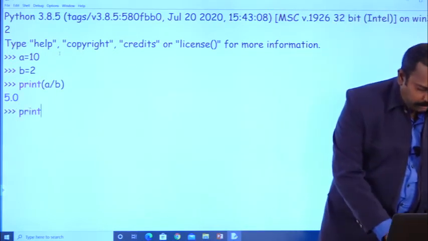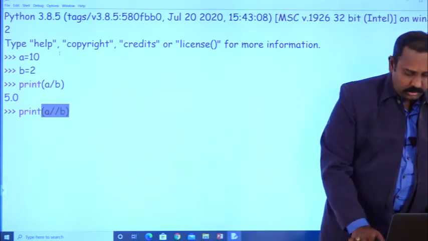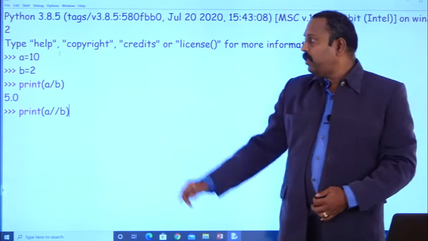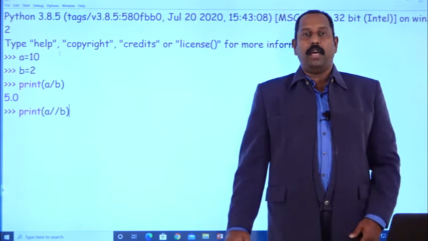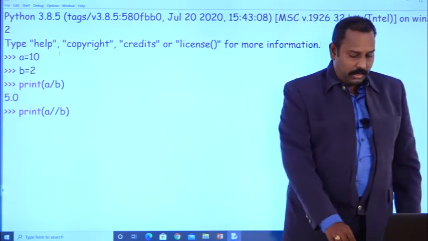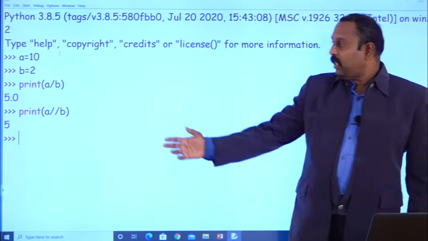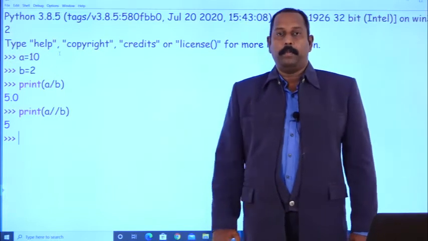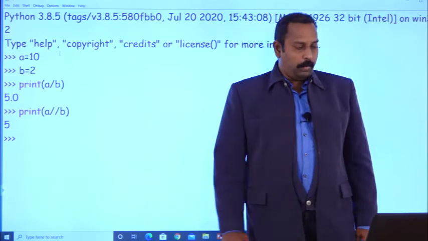Suppose I will write print A double slash B. This is nothing but floor division. Floor division means we may get an integer value or we may get a float value. But here both are integers. That's why we got the output 5.